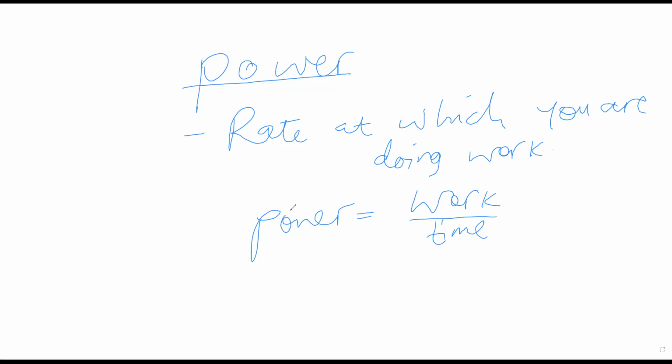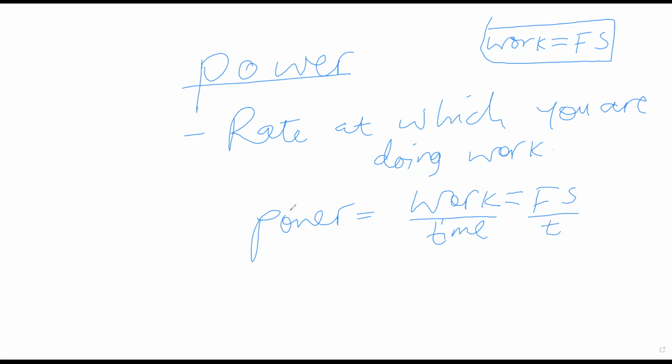That's power. Now, remember that when we are looking at work, we said that work is force times displacement.